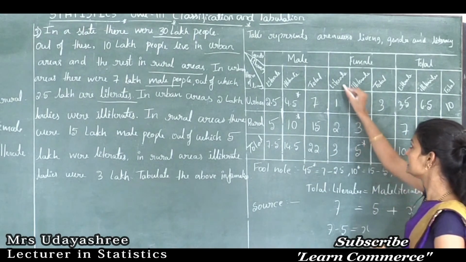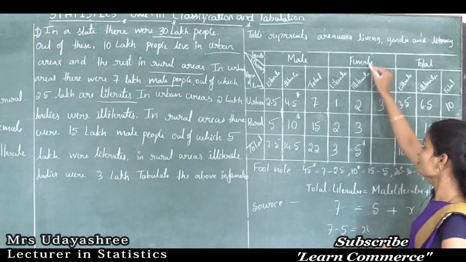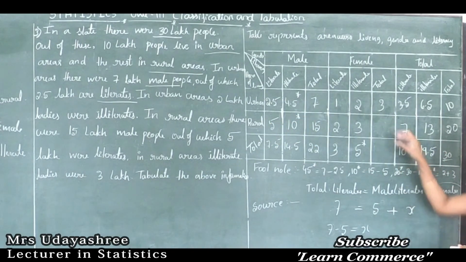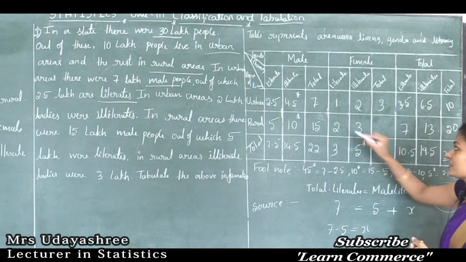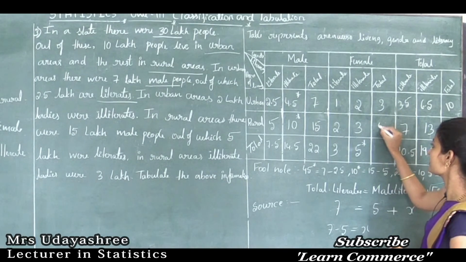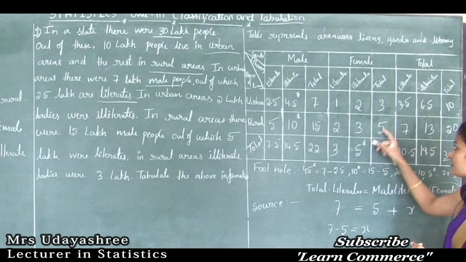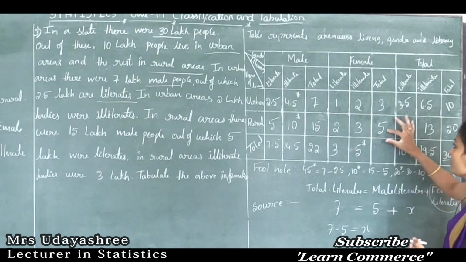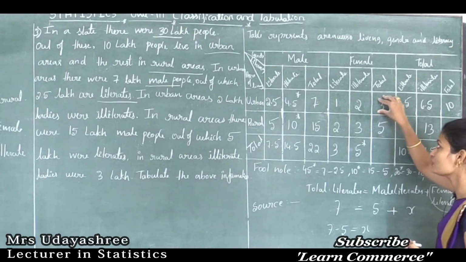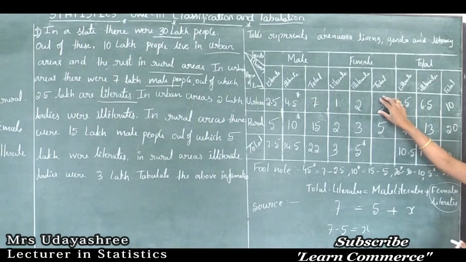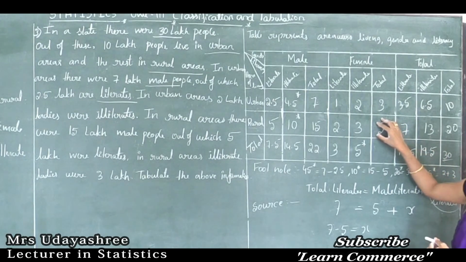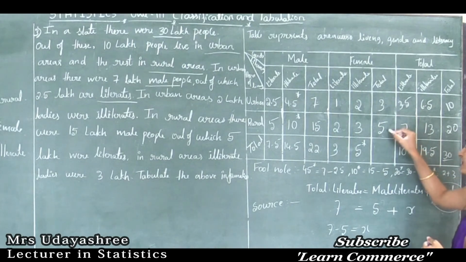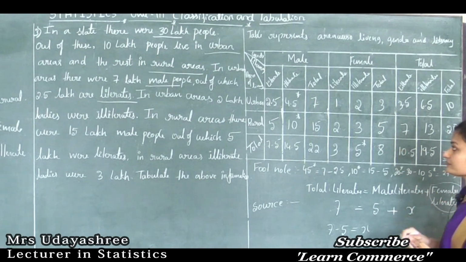If I add literate female population and illiterate female population in rural, then I will get the rural total female population, that is 2 plus 3 is 5. Then what is this total? This is the total number of females, that is 5 plus 3. So 3 is the total number of urban female population, and this is the total number of rural female population. So this gives the total female population, that is 3 plus 5 is 8.